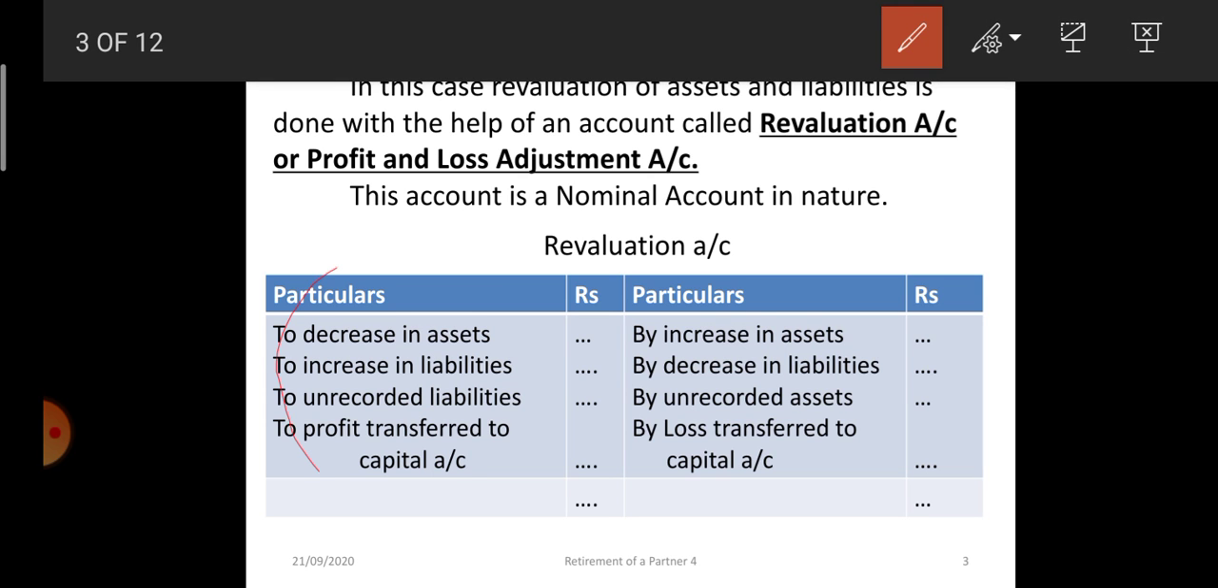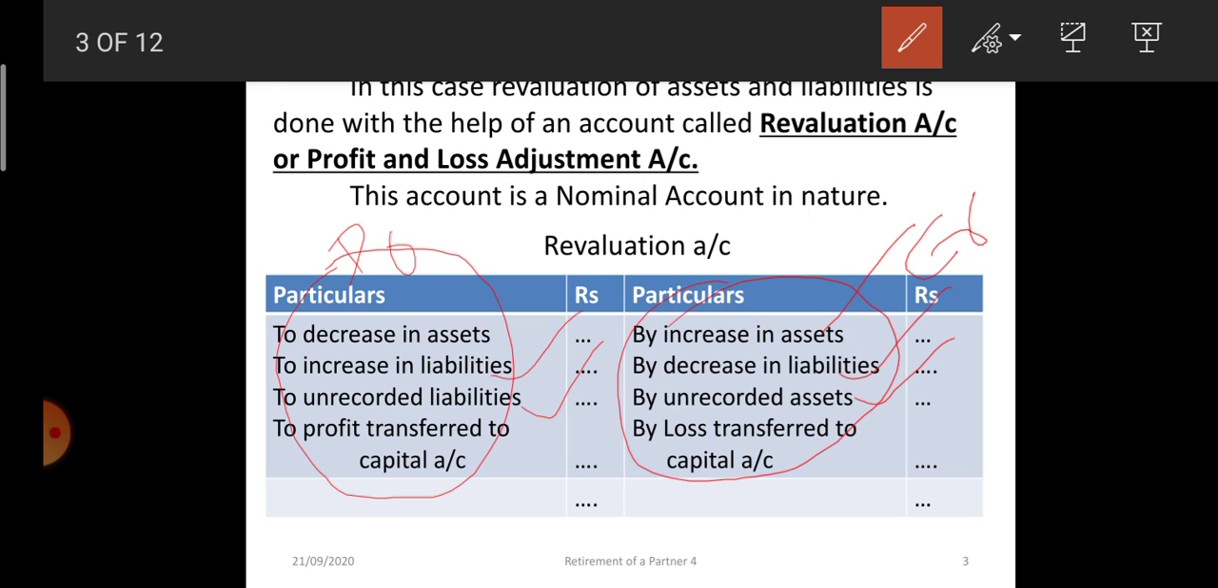See, on the debit side, losses like decrease in the value of asset will be debited to revaluation account. In the same manner, if liabilities are increasing, it's a loss. If any unrecorded liability is there, it is also a loss. So all of them are recorded on the debit side of revaluation account. In the same manner, any gains, that is, if asset value is increasing, it's a gain. If liability is decreasing, it is a gain, and if any unrecorded asset is now recorded, it's a gain. So it will be recorded on the credit side.